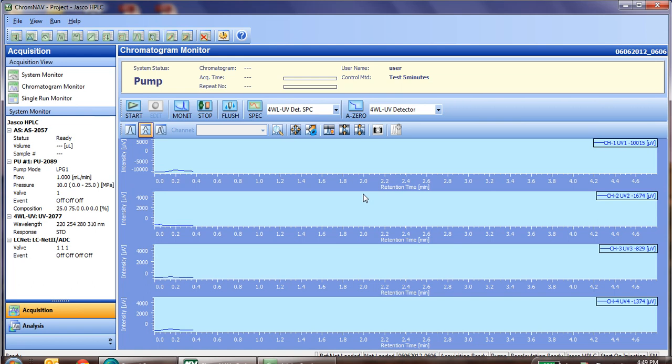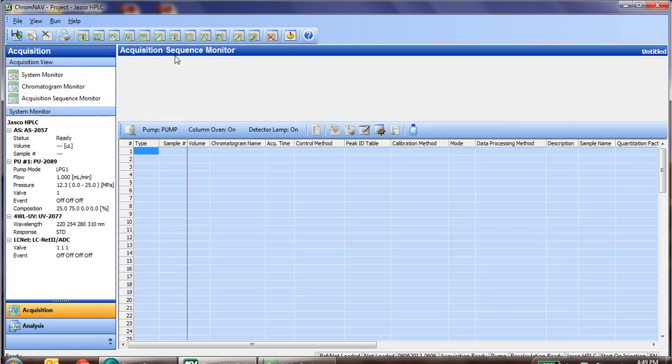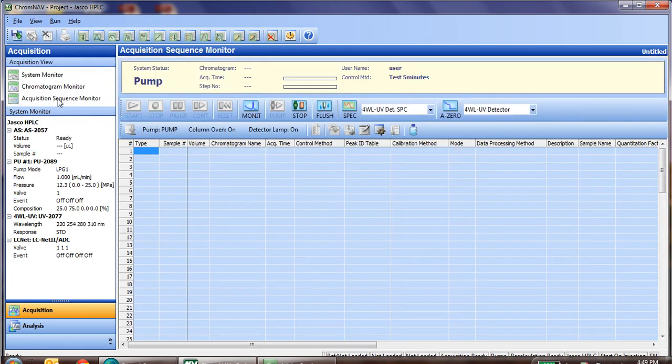So again, while the baseline is equilibrating, we'll go ahead and build a sequence and then start the injections. To do so, we're going to have to change back to the sequence monitor by going to View, change Acquisition Settings to Acquisition Sequence Mode, and now you'll notice that it goes back to Acquisition Sequence Monitor as opposed to Single Run Monitor. And we have our sequence table listed below.